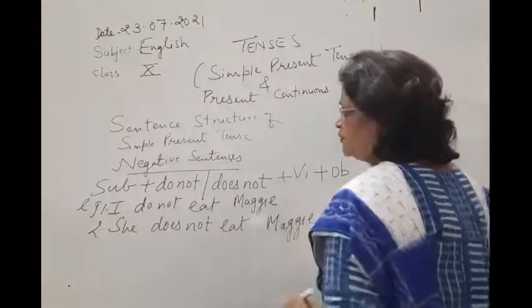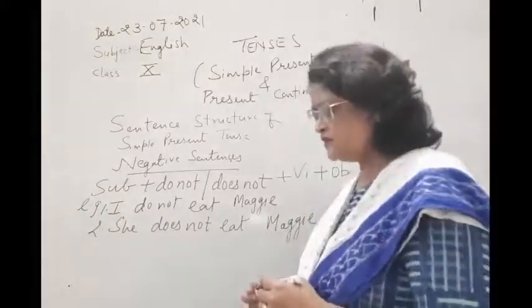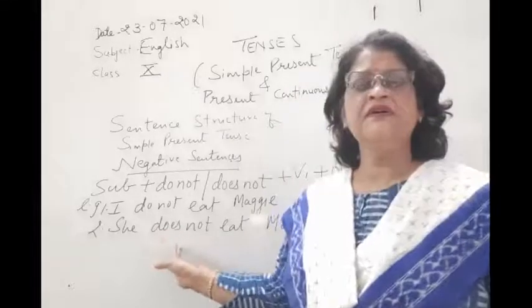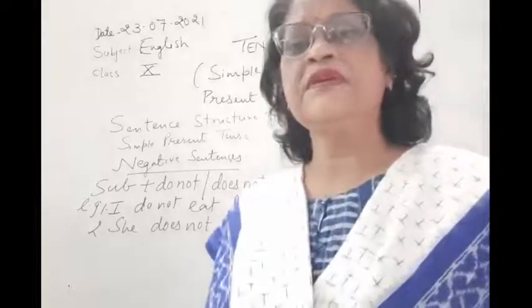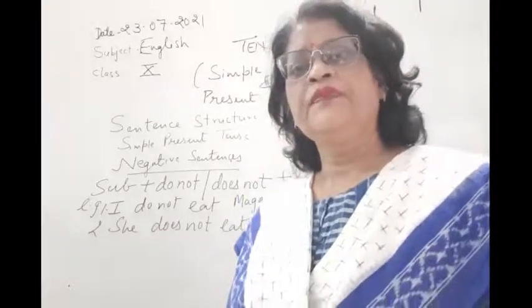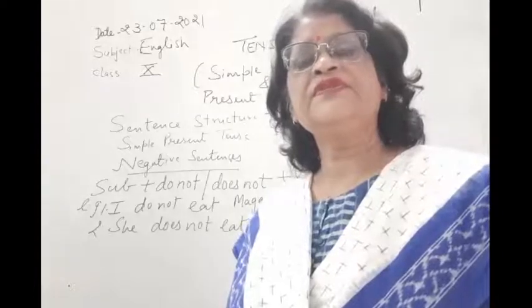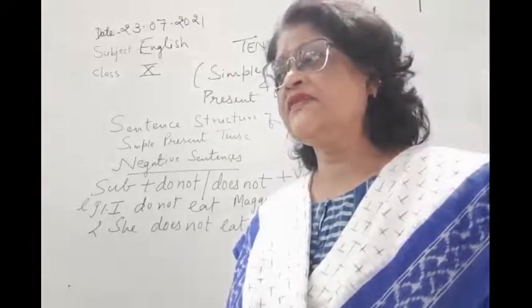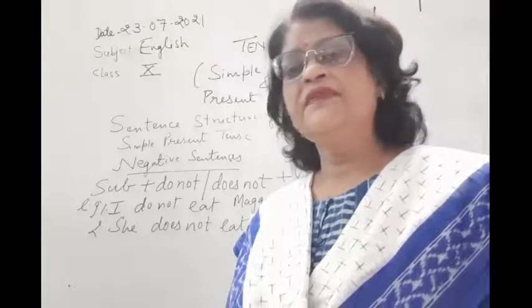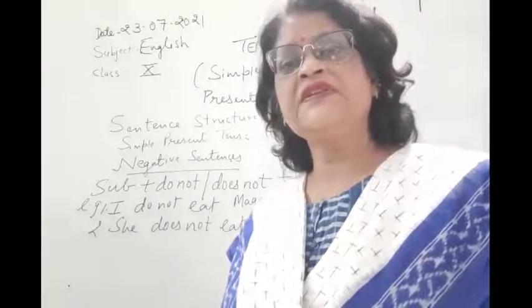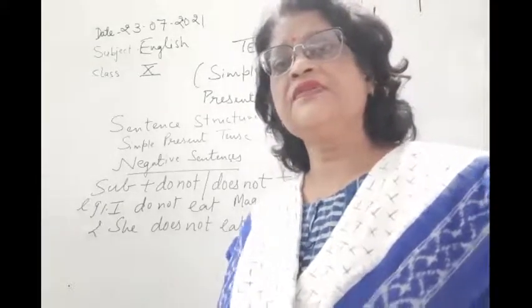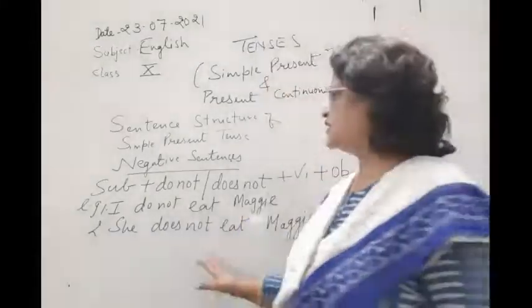Okay. So remember children, with third person singular we use es with the verb, and here the verb is do. With first person and second person we never use s or es with the verb. It is only with the third person that we use s or es with the verb.